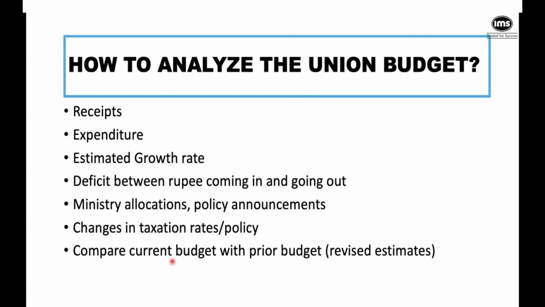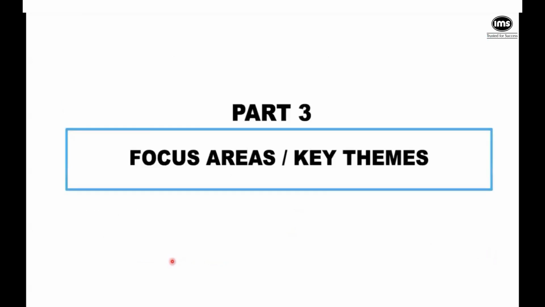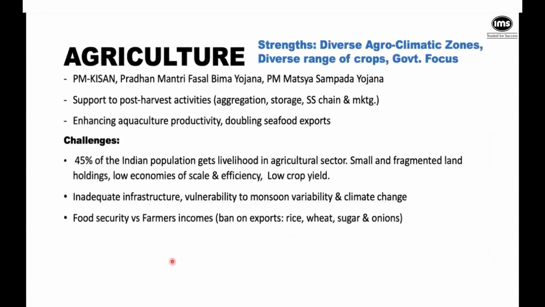So let's move to the third part. The third part is basically saying that let's look at some focus areas or some key themes. First, of course, is agriculture. We have certain strengths. We have a very diverse agro-climatic zone, so we have the potential of really doing well. We do have a good range of crops as well. Agriculture has always been the focus of every government, for that matter.